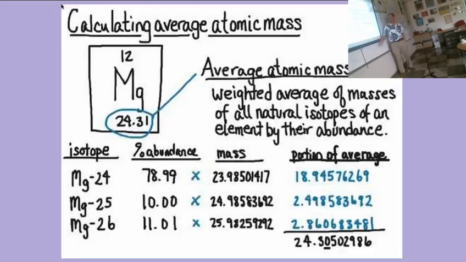You round to the number of significant digits that you had in your abundance. 4 significant digits. So you need to have 4 significant digits in your answer, 24.31. That's how we get 24.31 as the average atomic mass. Does that make sense? Okay, so that's how you get average atomic mass for things. I think that's the end of my slides. Yes, it is. What questions do you guys have?